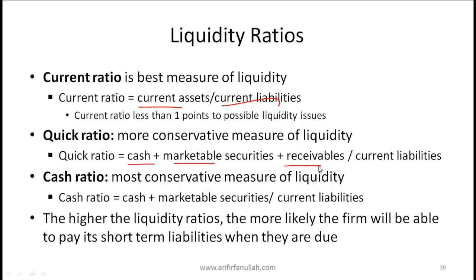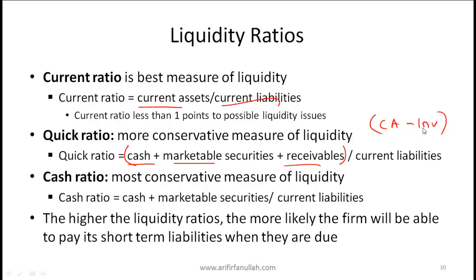Sometimes this numerator might be shown as current assets minus inventory, so you might have seen this in some other textbooks. Assuming that other current assets are not significant, what you see over here and what you see over here would approximately be the same. Here the assumption is that inventory is not very liquid, so we want to see what our ratio is when we remove inventory. Cash ratio is the most conservative.